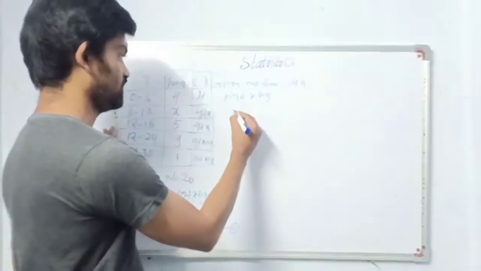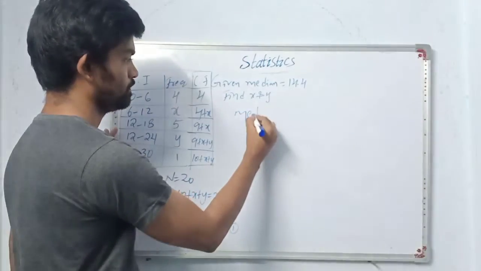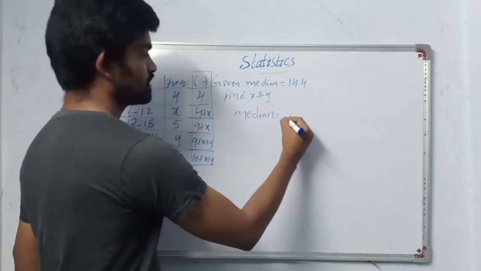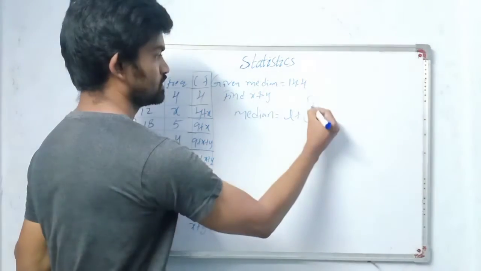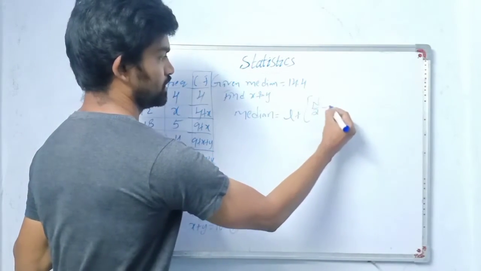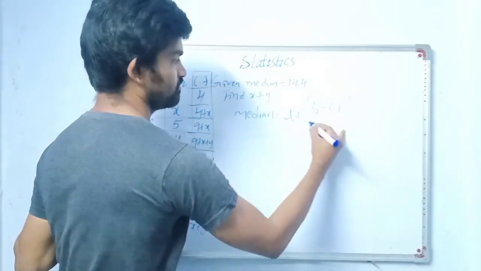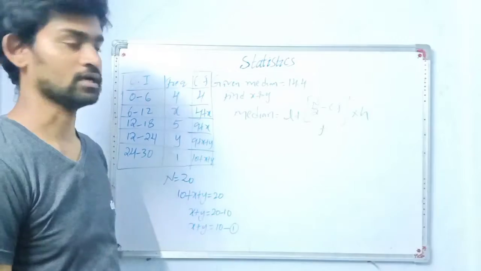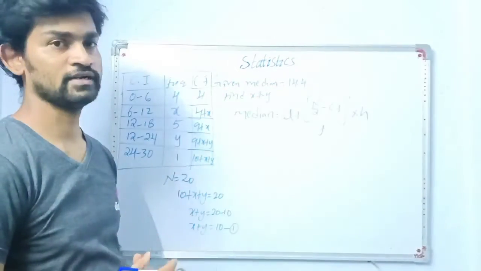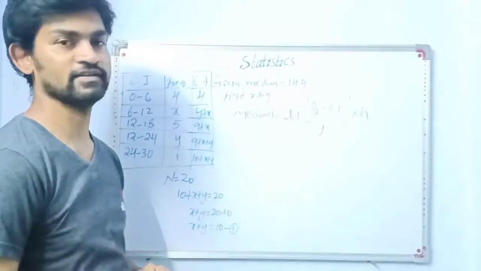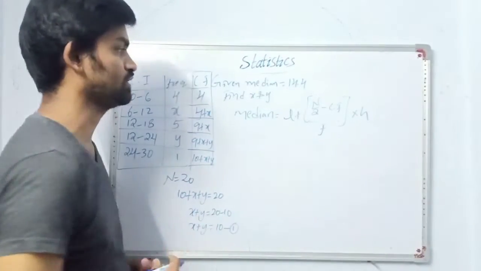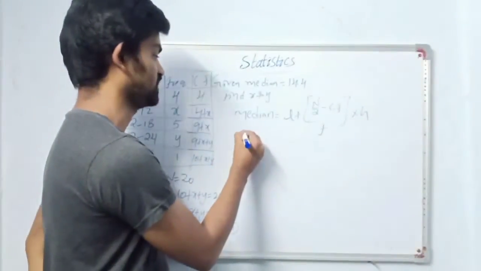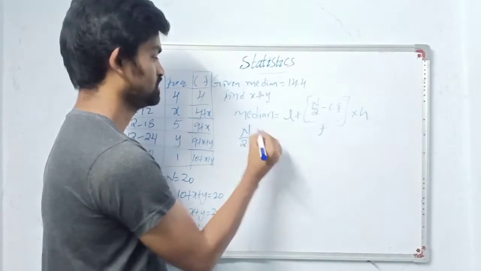Now write the formula here. Median is equal to L plus (n by 2 minus CF) by f into h. So now we have to find all these components. So L we will find first. What is the L value? To find it, we need n by 2 first. So we will try to find n by 2 first.